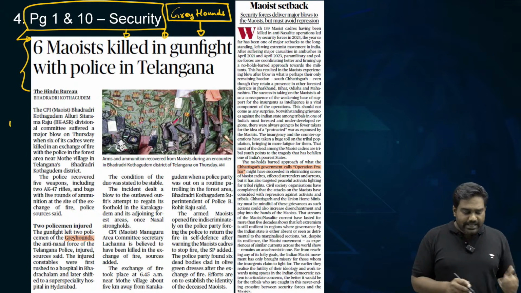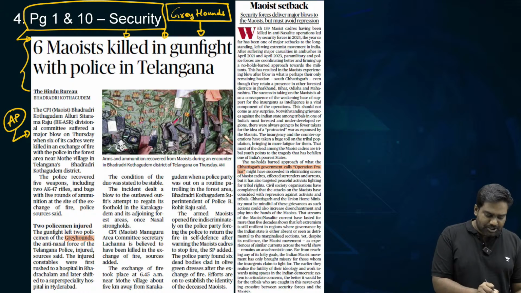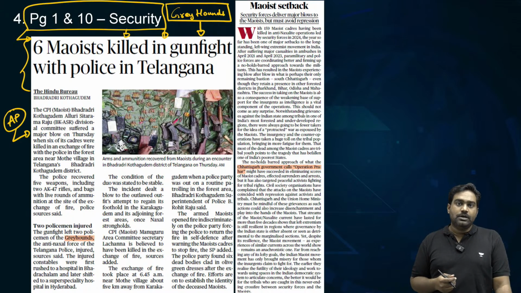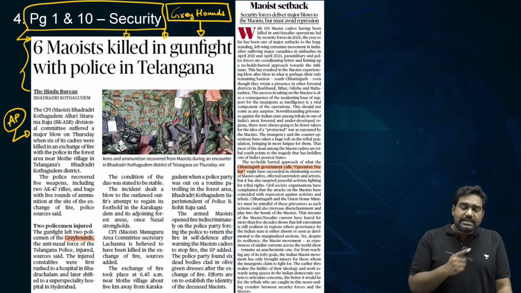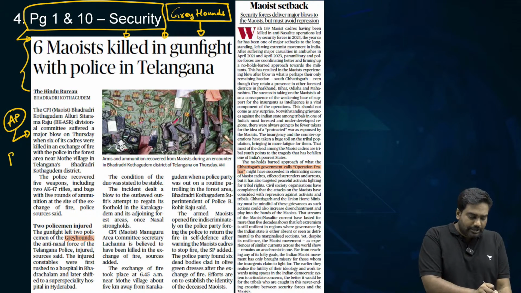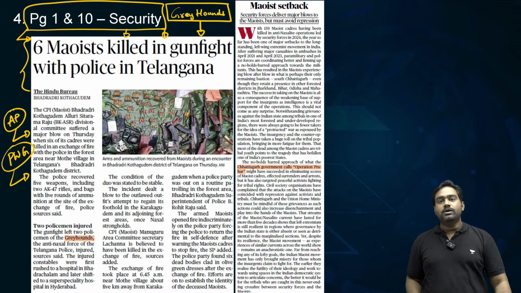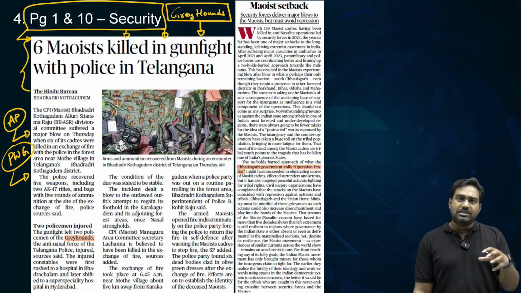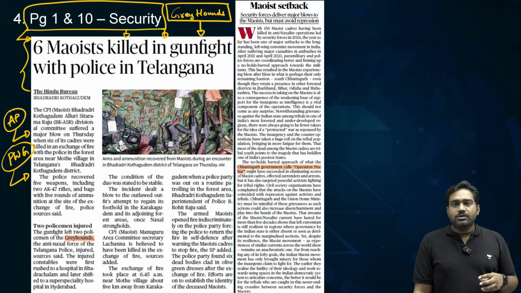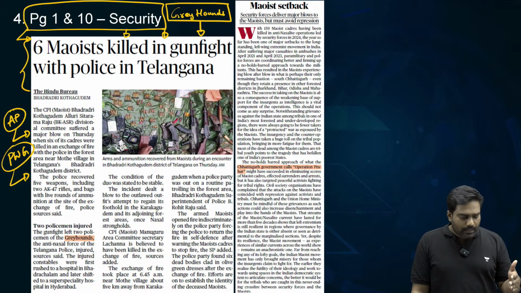It was raised by the erstwhile state of Andhra Pradesh, when Andhra and Telangana were still united. From the 1980s, Greyhounds played a critical role in decimating the PWG, the People's War Group, which was mainly centered around Andhra Pradesh and Odisha. So in the 80s and 90s, Andhra Pradesh saw tremendous success in wiping out Naxalism thanks to the operations of the Greyhounds.